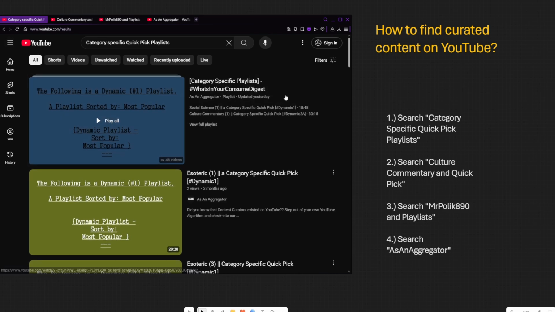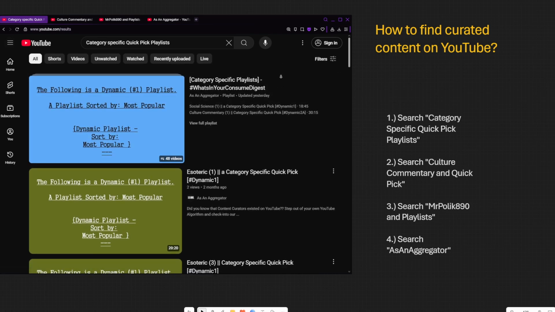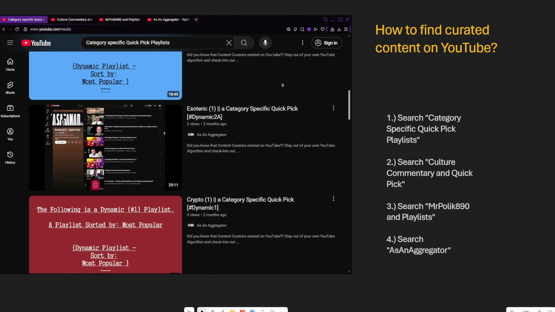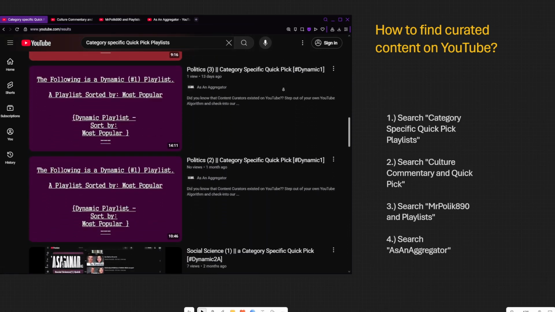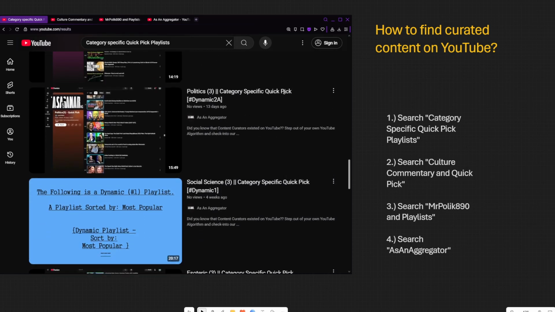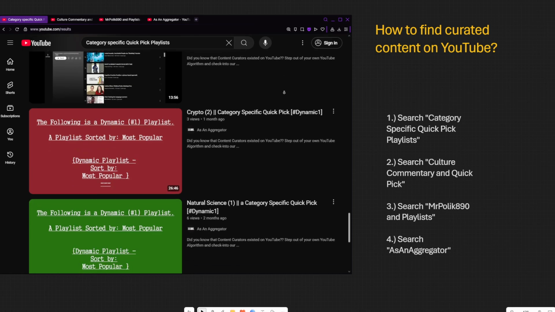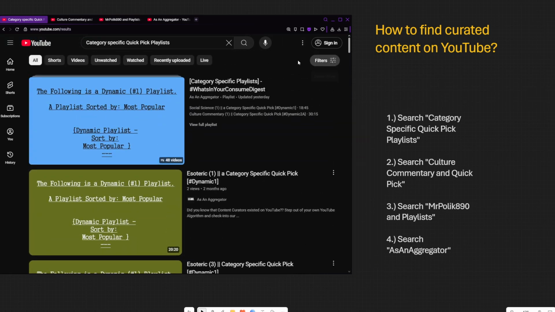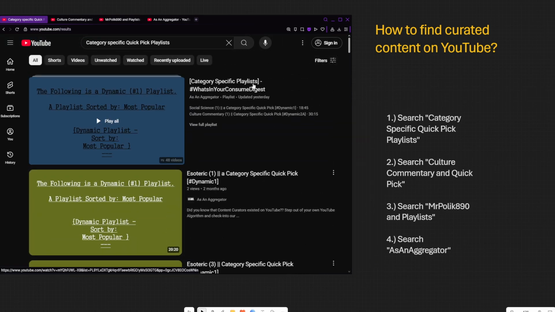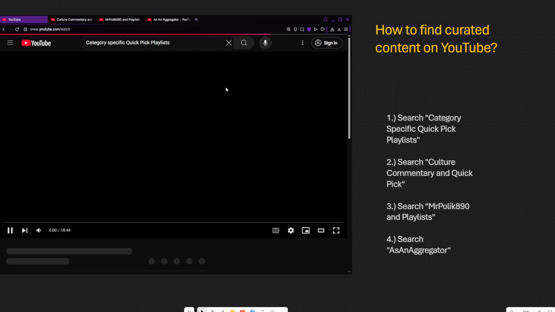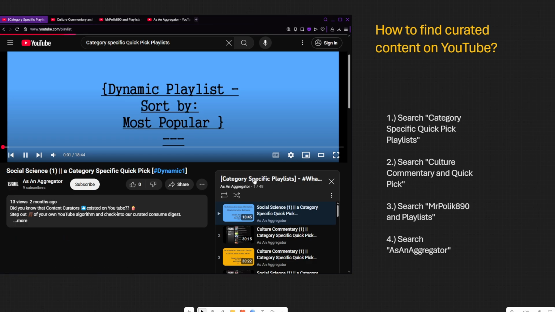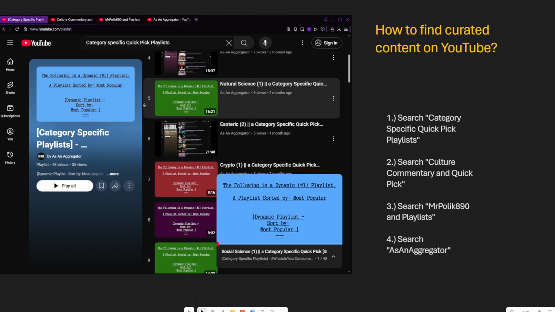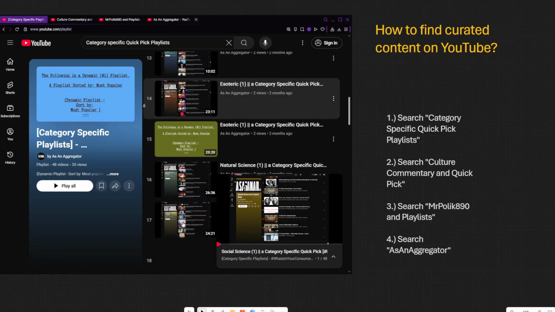Now from this, you can scroll to whatever is most likely to catch your interest, whether that be an esoteric quick pick, a social science quick pick, crypto quick pick, politics quick pick, natural science, and even culture commentary itself. If you want the main hypergraph reference, you can check out the category specific quick pick playlist, hashtag what's in your consume digest. And by clicking here, you can take a look at all of these hypergraph references that I've made in terms of generating bundles of references.